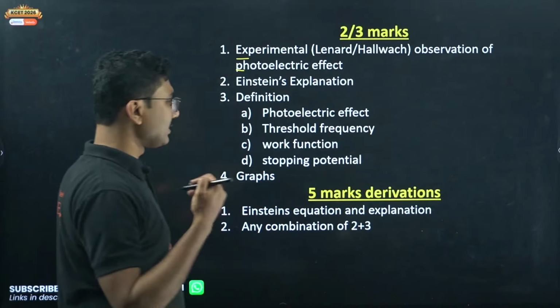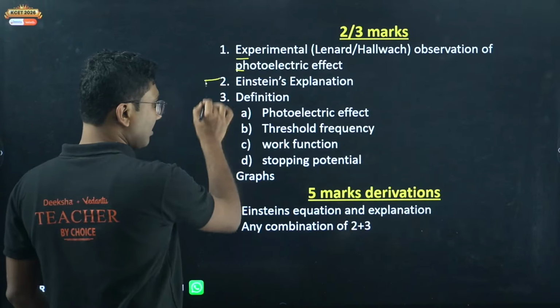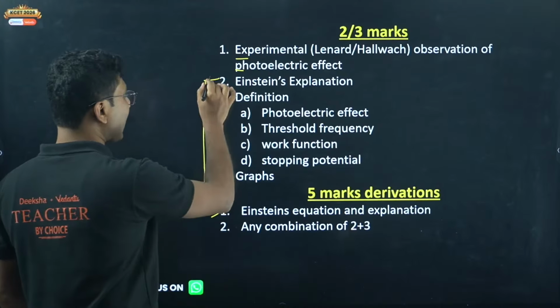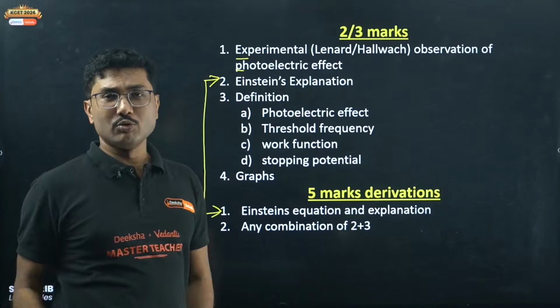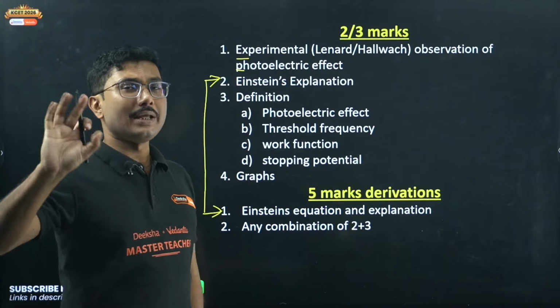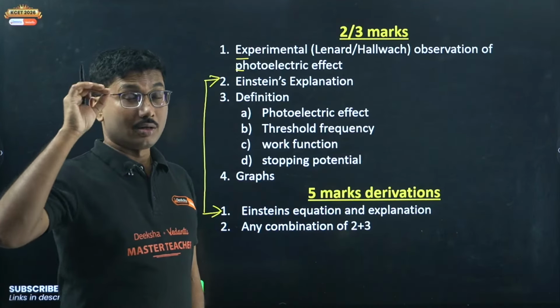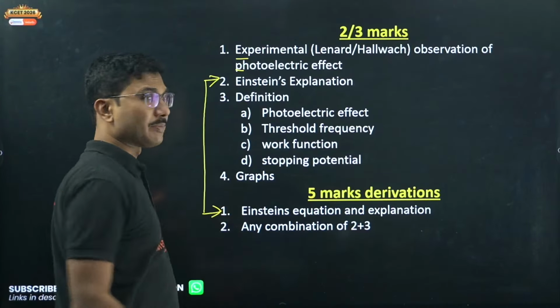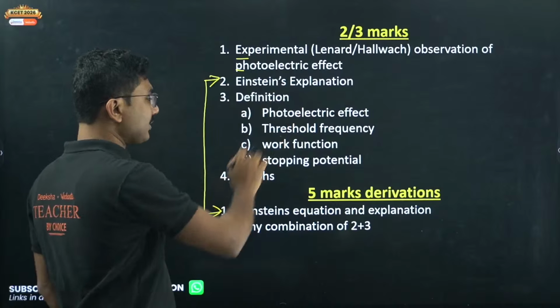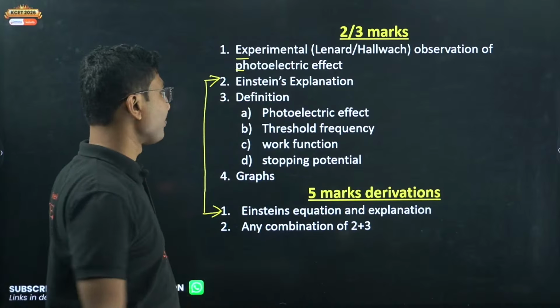Explanation and equation combined can sometimes be asked as a 5-marker question, sometimes not according to the latest blueprint, but your pre-board may not follow the exact blueprint, so you might get a 5-marker question. Otherwise, explanation and equation both you have to study.